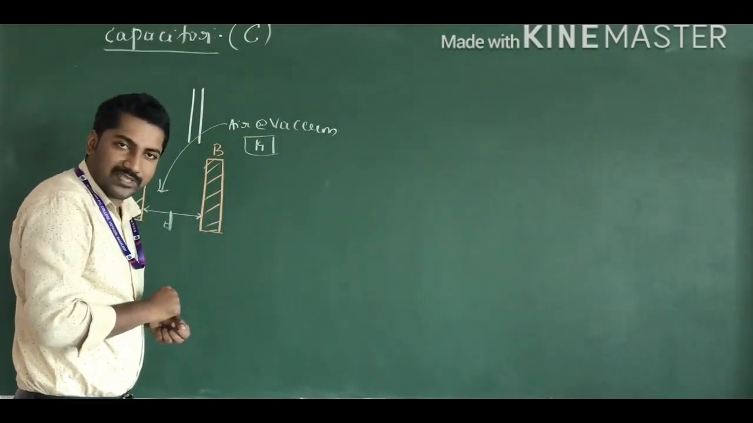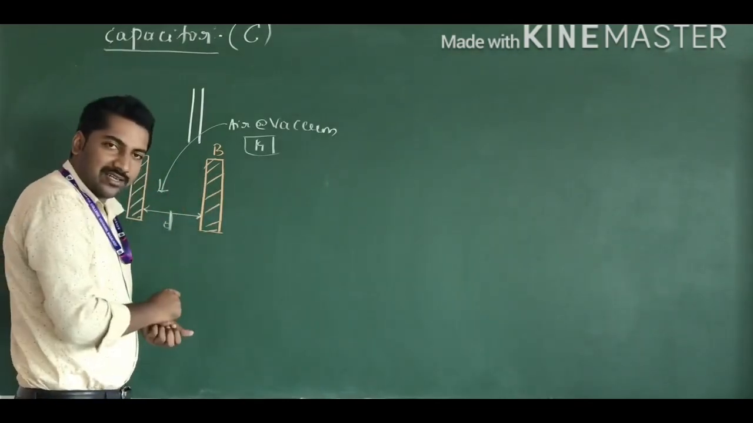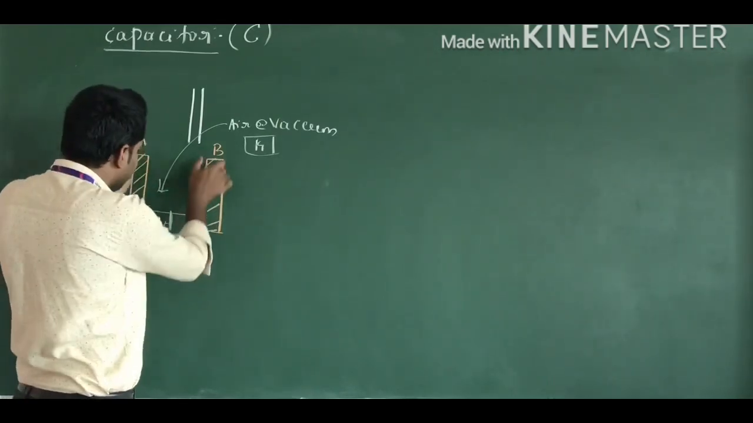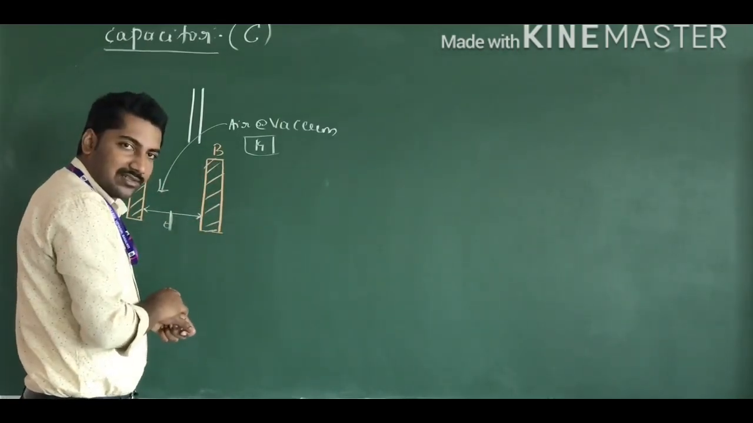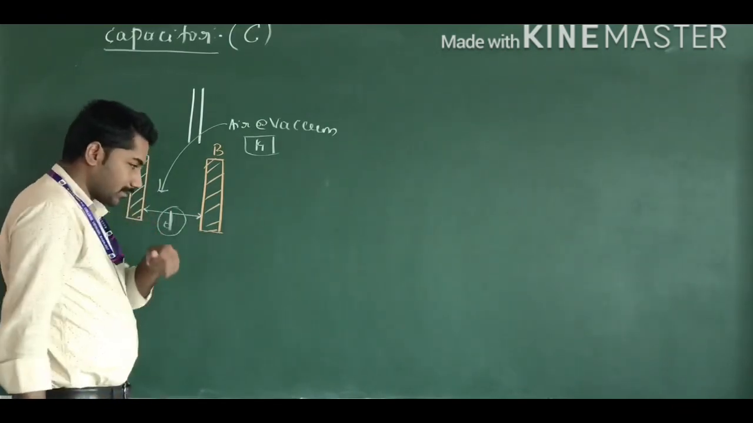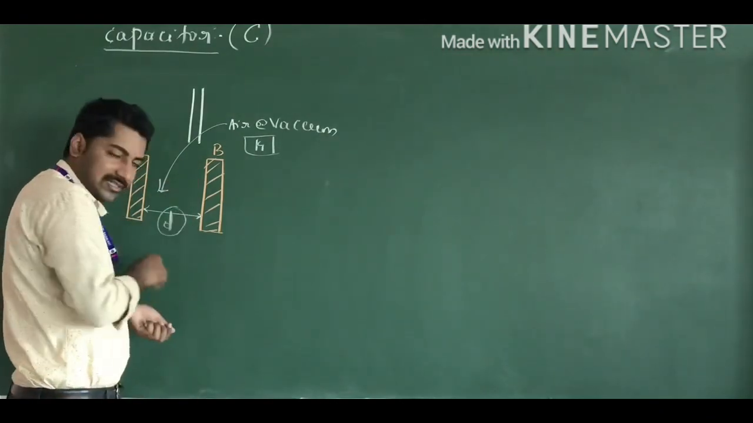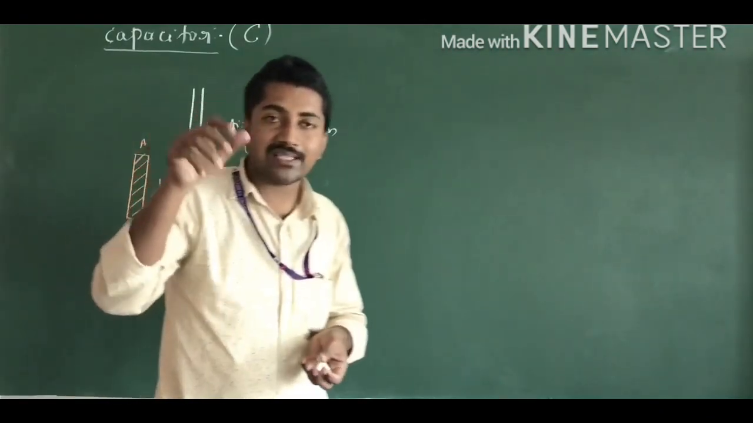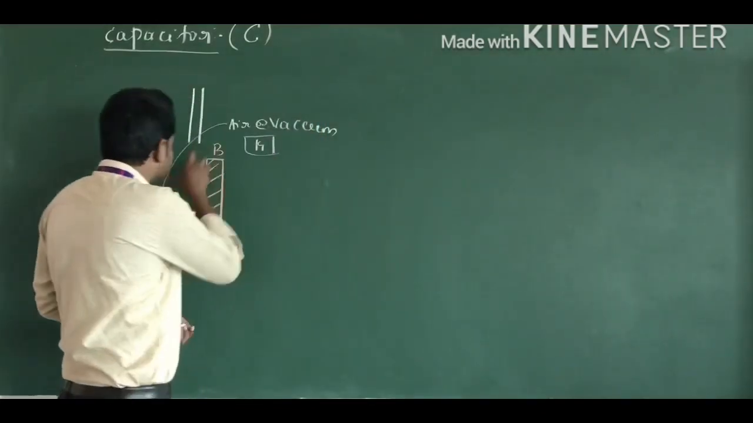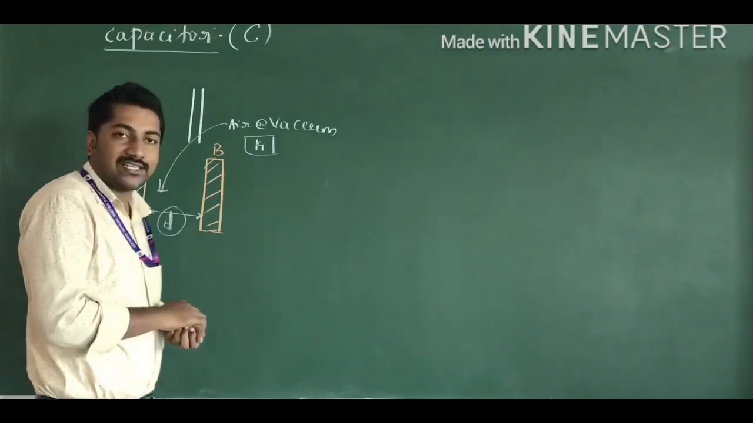The capacitance of the capacitor depends on the size and shape of the capacitor, the distance between the parallel plates of the capacitor, and the dielectric medium. On these three factors, the capacitance depends, and how much electrical energy is stored on this capacitor depends.